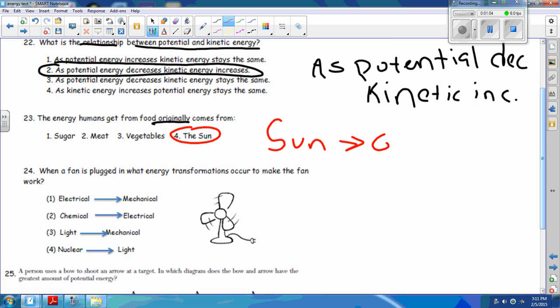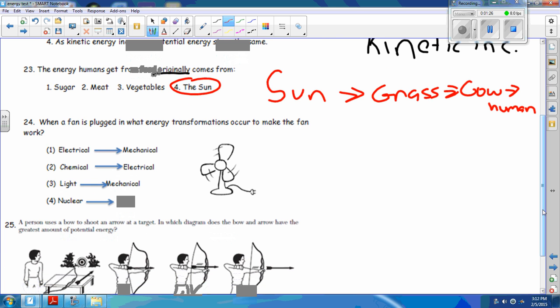When a fan is plugged in, what form of energy occurs to make the fan work? Well, you have to plug the fan in, so it must be electrical. Then the fan moves around, the blades move, and then the air moves. So the energy transformation is electrical to mechanical. And if you want to go a little further, the electrons flow through the wires and spin the blades.